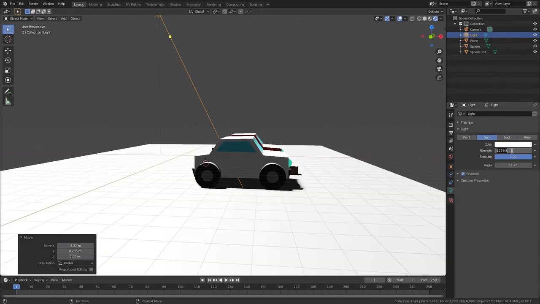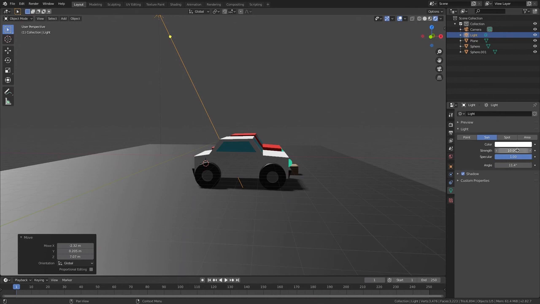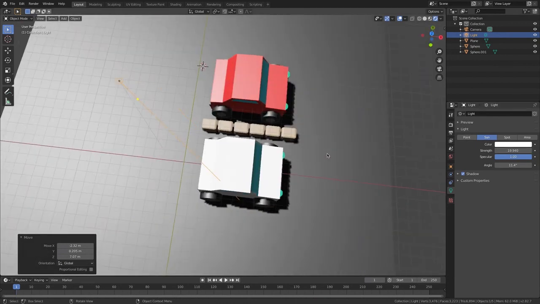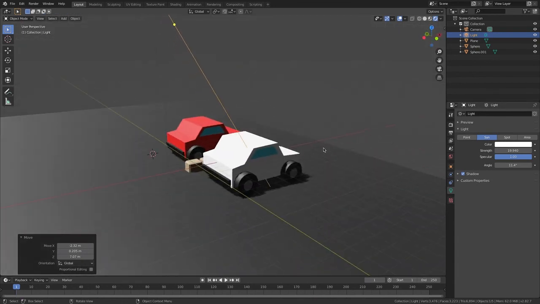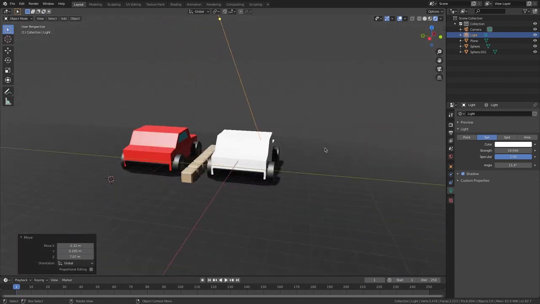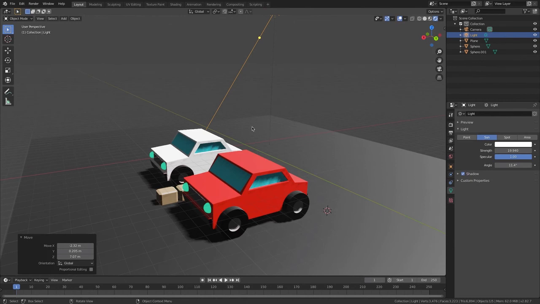Go to sun, delete that to make it not too bright, and change the brightness. And play with the brightness until we get what we want. I'll have that brightness. Now all we have to do is render it.